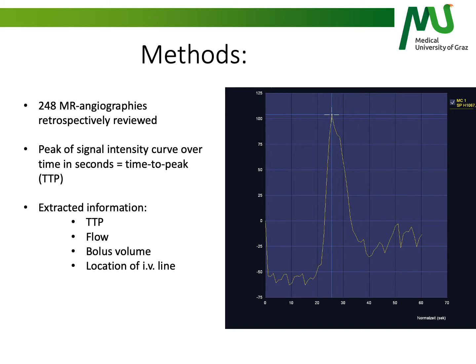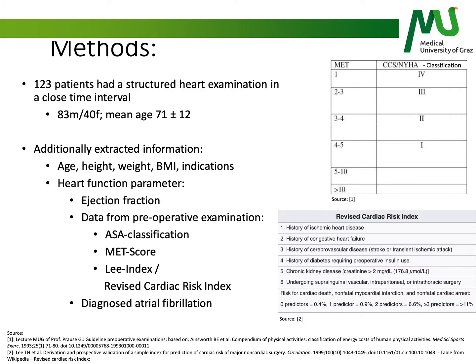This way, we created signal intensity curves over time and calculated the TTP value, as we can see in the graph. In total, we reviewed 248 examinations and documented the TTP, flow, bolus volume, and IV line location. From these 248 examinations, 123 patients had a structured heart examination in form of heart ultrasound, heart scintigraphy, or heart MR examinations and were analyzed in greater detail. The average time between heart examination and MRA was 14 days. Patients with changes or major cardiac events between the examinations were excluded from the study.